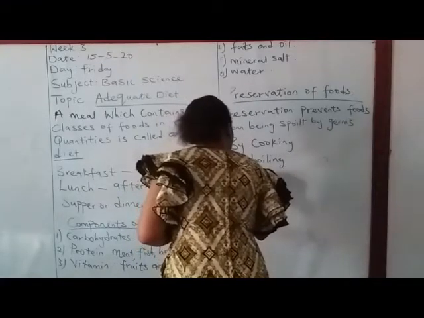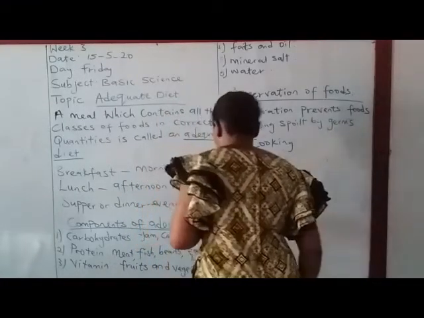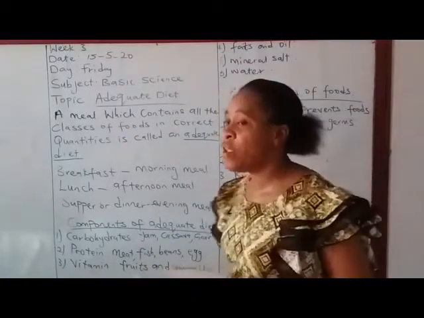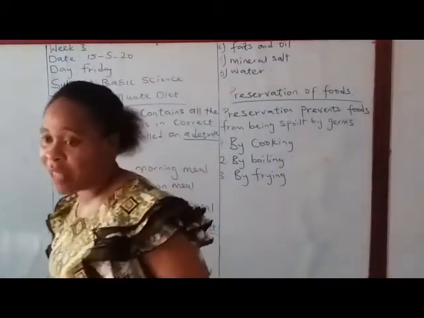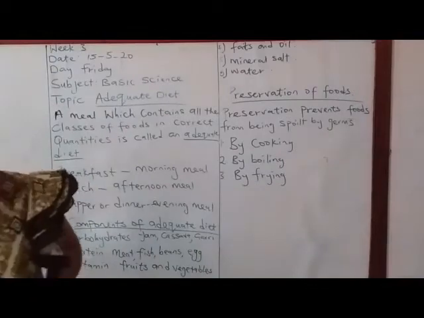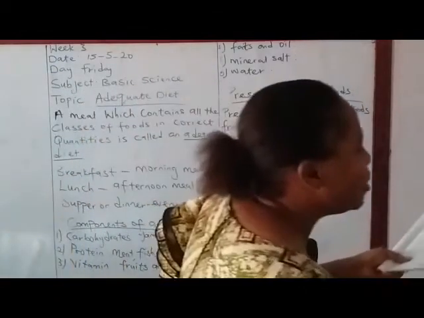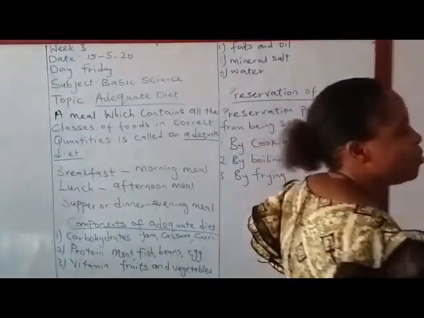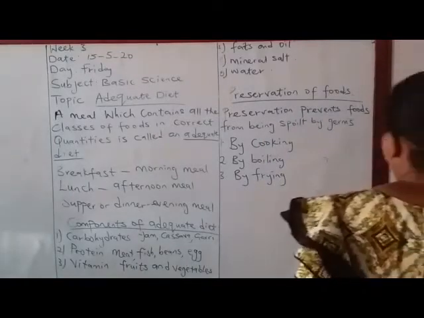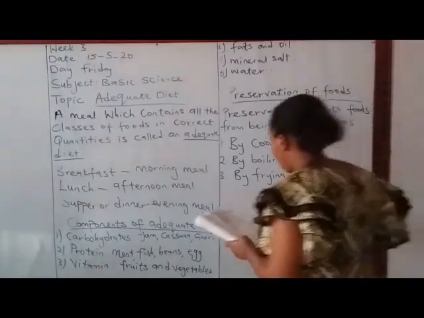Another way of preserving our food is by frying. For example, fish. If you fry your fish or meat, it can stay for some time for you without spoiling. But if you just buy it from the market and you dump it somewhere, before you know it, you won't be able to eat it again. So we can preserve our food by frying.